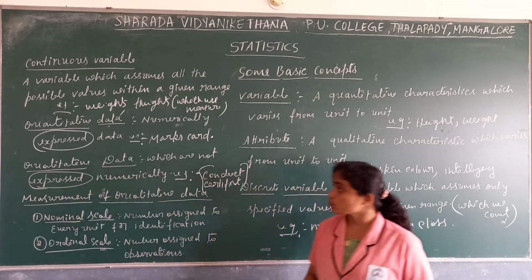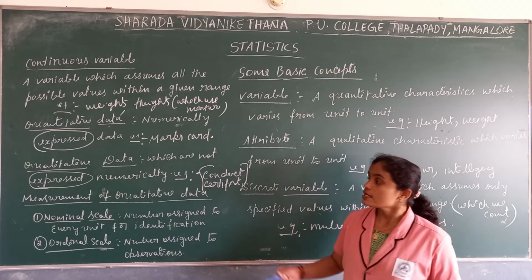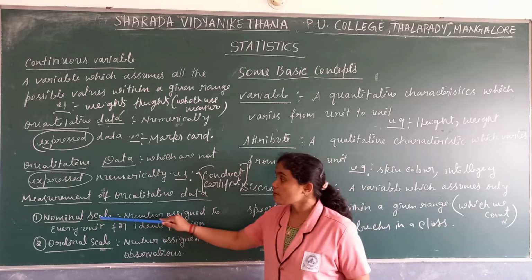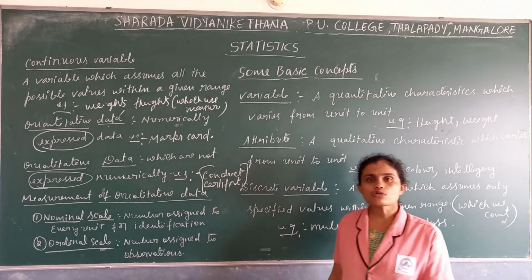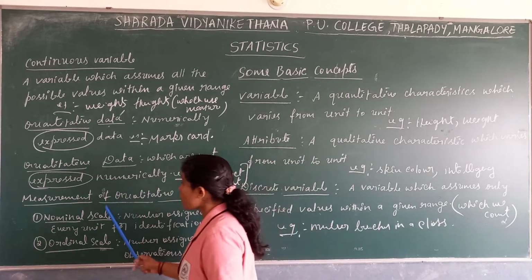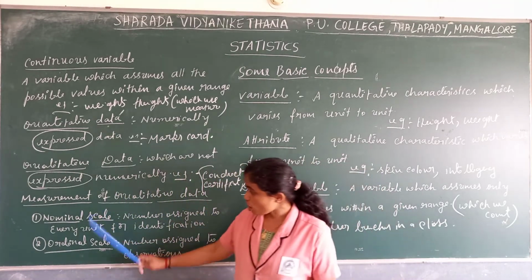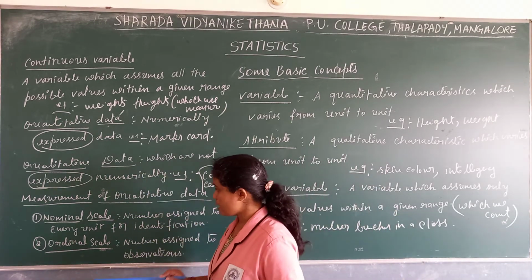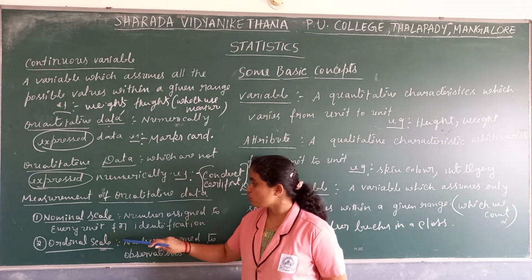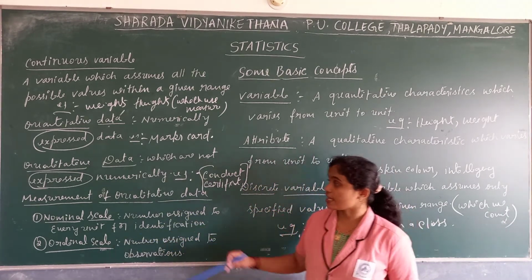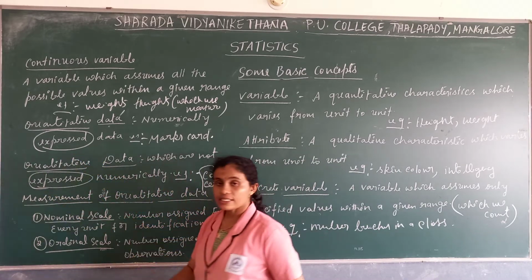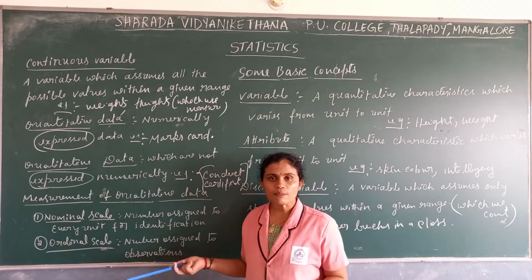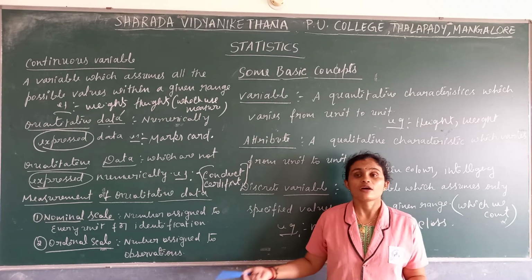But in the case of qualitative data, it is difficult to measure. So what is the scale of measurement for qualitative data, which is not expressed in numbers? There are two scales of measurement to measure qualitative data: the nominal scale and the ordinal scale. Nominal scale is a number assigned to every unit for identification. As I said, qualitative data is not expressed in the form of numbers. There might be numbers, but there will not be any value for the numbers.